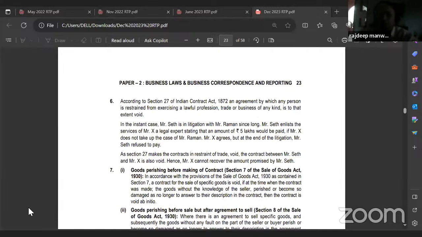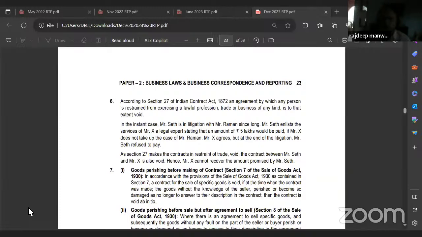According to Section 27 of the Indian Contract Act 1872, an agreement by which any person is restrained from exercising a lawful profession, trade, or business of any kind is to that extent void. In the instant case, Mr. Seth is in litigation with Mr. Raman since long. Mr. Seth enlists the services of Mr. X, a legal expert, stating that an amount of 5 lakhs would be paid if Mr. X does not take up the case of Mr. Raman. Mr. X agrees,